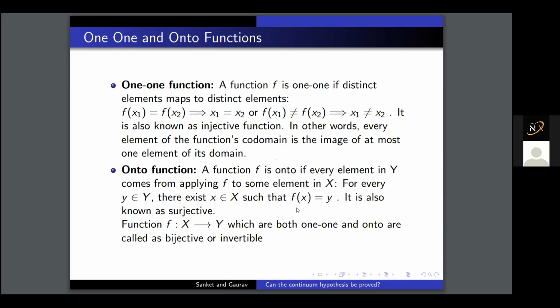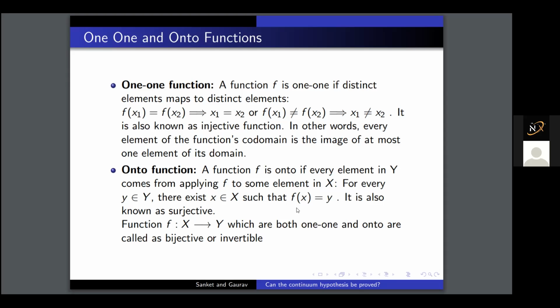Then, particularly for sets, to compare the cardinality of two different sets, we use one-to-one and onto functions. There are different types of functions, but one-to-one and onto are of special types which we use to decide which set is bigger. If you want to know that this set is bigger than another set, or that one set is lesser than another set, then we use the one-to-one and onto functions there. So